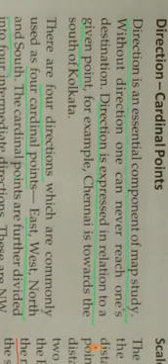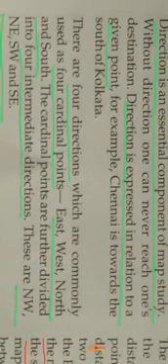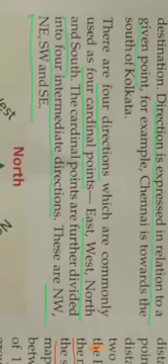Children, direction is an essential component to map study. Without direction, one can never reach one's destination. There are 4 directions which are commonly known as cardinal points. They are east, west, north, and south. These cardinal points are further divided into 4 intermediate directions. They are northwest, northeast, southwest, and southeast. Let's go through the diagram.